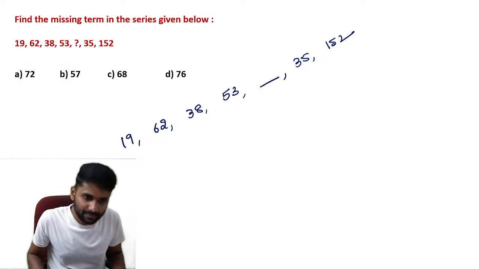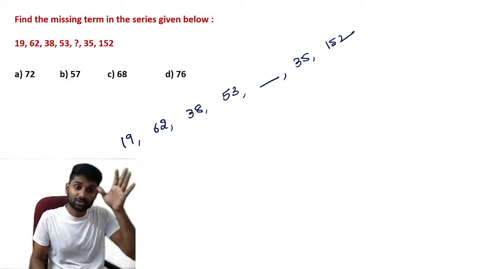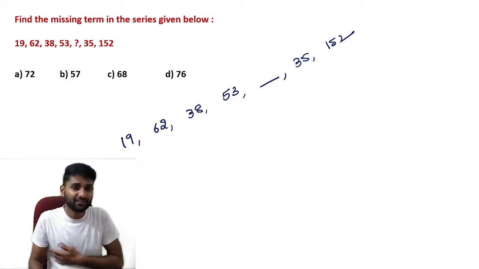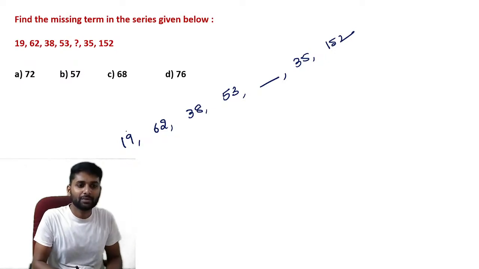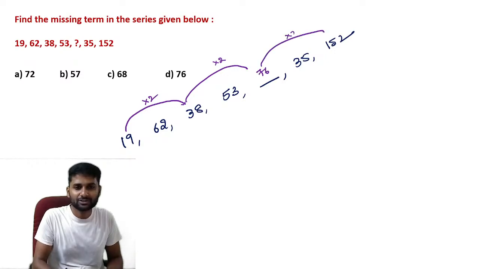See what's the next number. If you observe the sequence here, 19, 62, 38, 53, dash, 35 and 152, you can understand that it is an alternating pattern. See, 19 into 2 is 38. 38 into 2 is exactly equal to 76. 76 multiplied by 2 is 152. Yes, it satisfies the condition, so 76 is the correct answer.